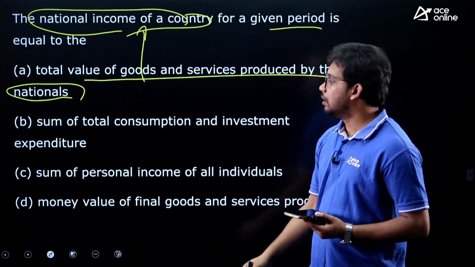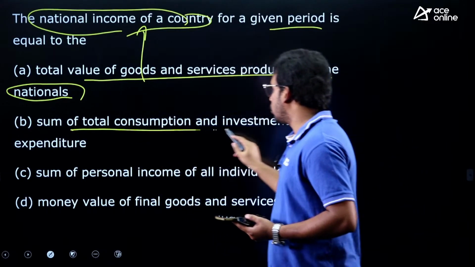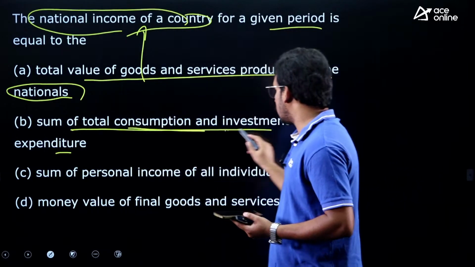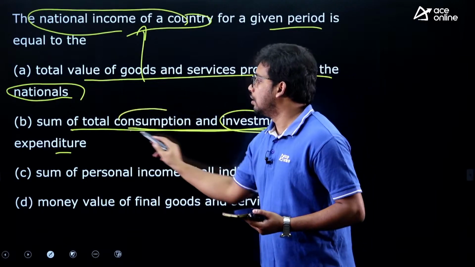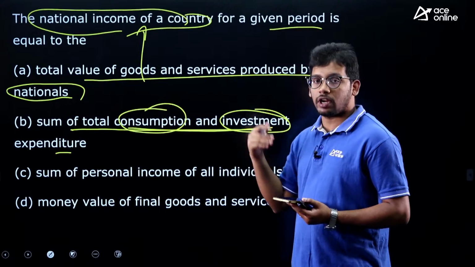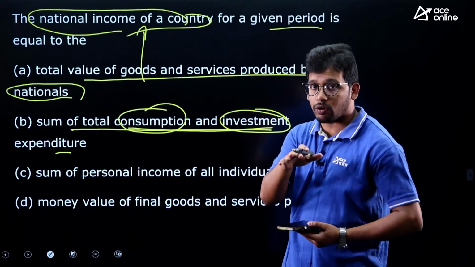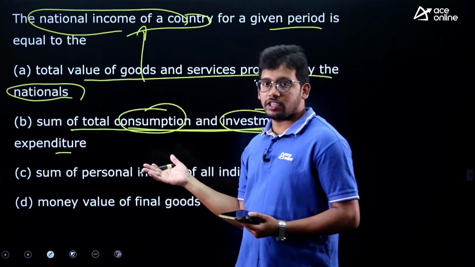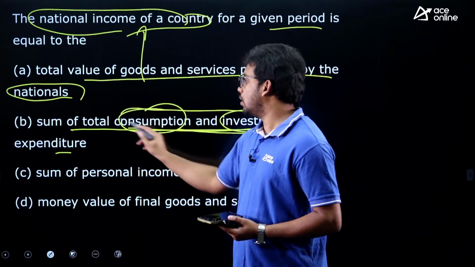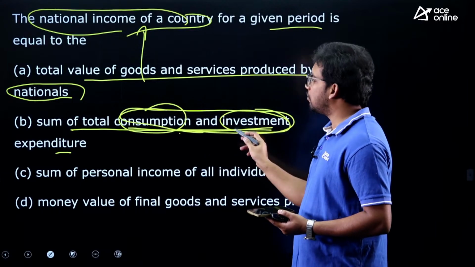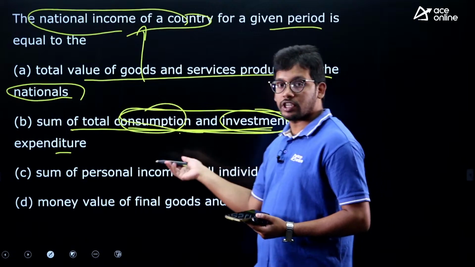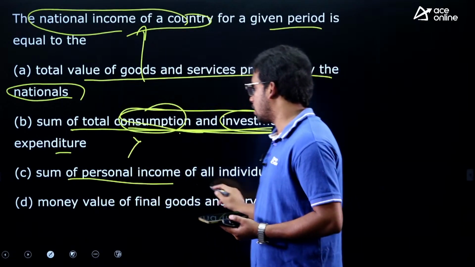Next, sum of total consumption and investment expenditure. What about government? There are three methods of GDP calculation you might have covered in economics: expenditure method, production method and income method. Here they are pointing to the expenditure method, consumption and investment expenditure. What about government expenditure, imports, exports? So this you can say is wrong.